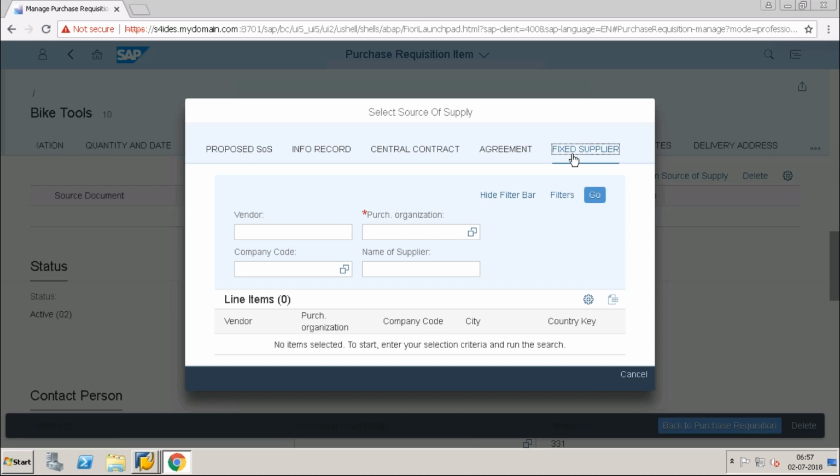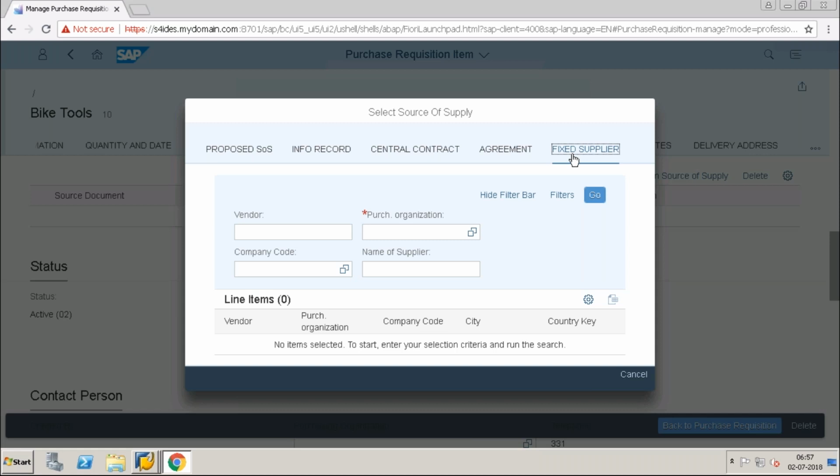I will go to different transactions, right? When I'm using ME51N, if I want to know what is my fixed source vendor for this particular material, or who are all the vendors supplying this, I will go to either ME20 or ME2K. Different transactions are there, right? Do you agree? Yeah.